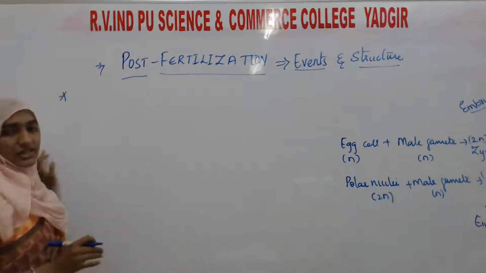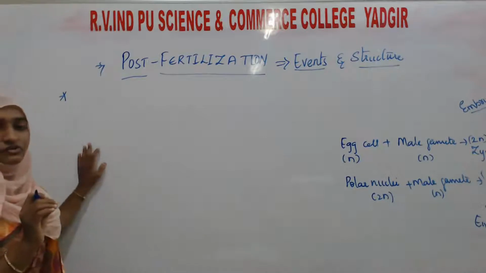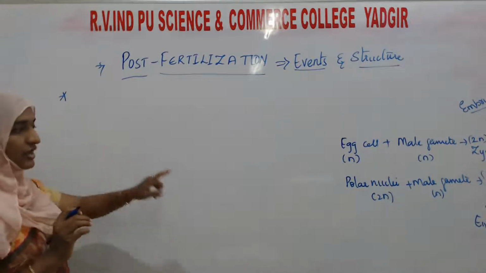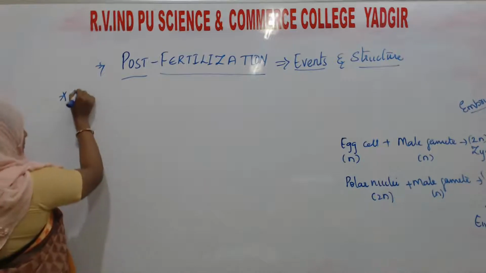In post-fertilization, the main event that takes place is the development of embryo and endosperm.